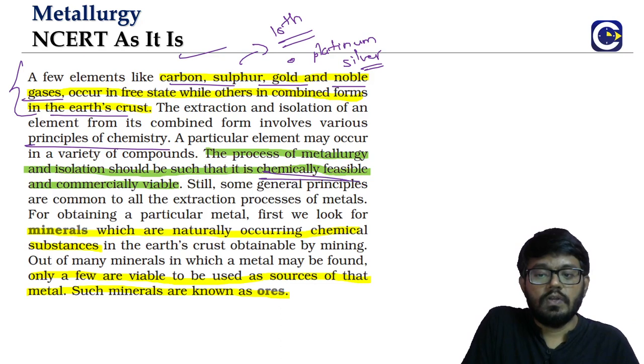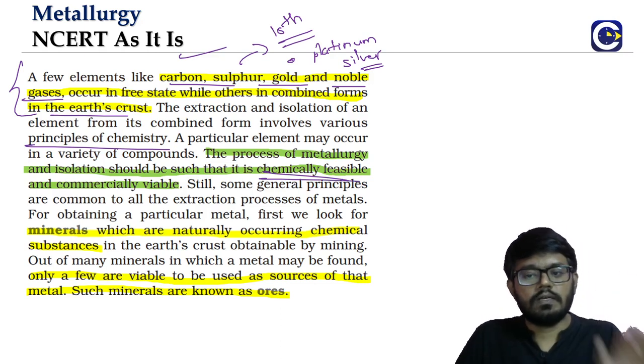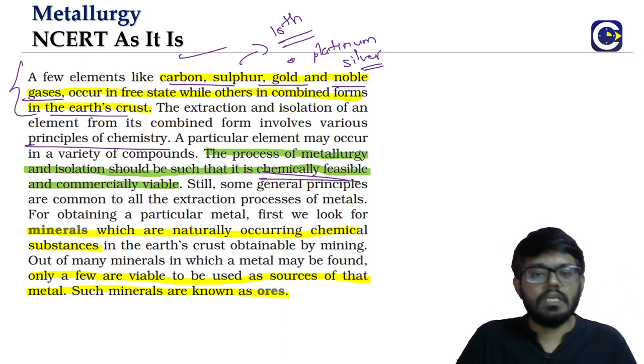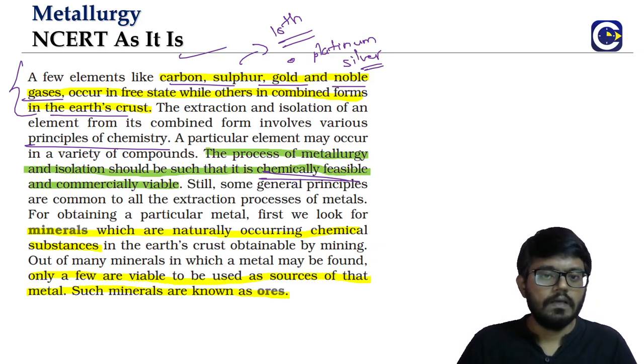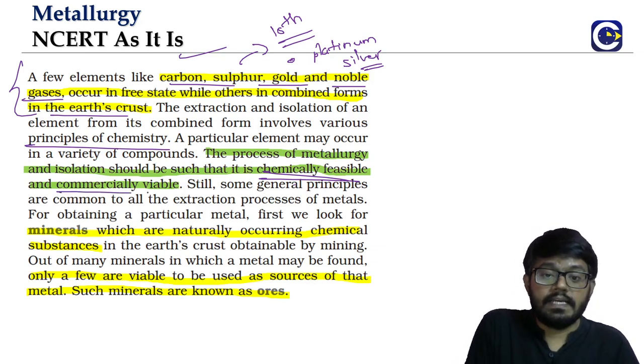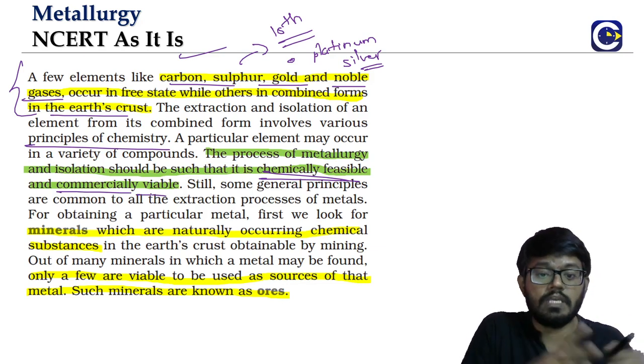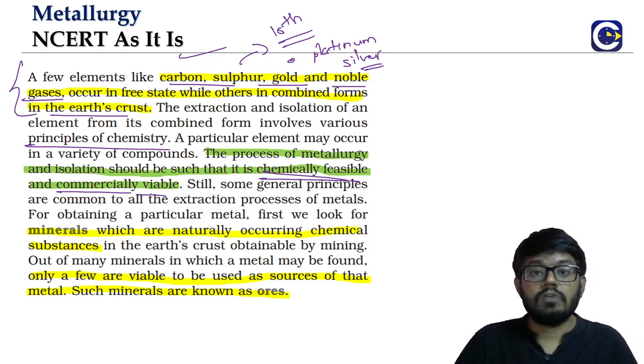Of course, we will have to focus on the chemical feasibility of the reaction or the phenomena. Along with that, since this is where we are going to see how the chemical principles are applied, we also have to keep an eye on the commercial viability.